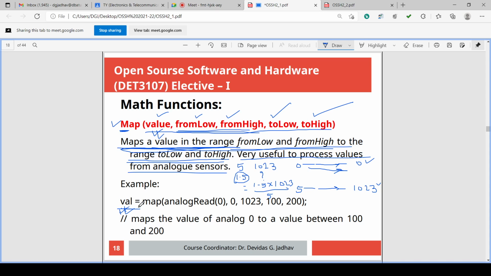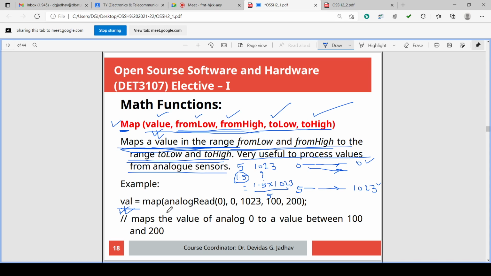Equals to means it is assigned the value that this particular function returns. The return value of the function is assigned to this variable. So map is a function that returns some value, and that is assigned to the variable val.